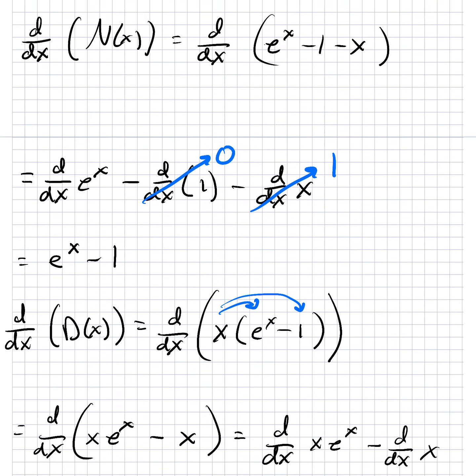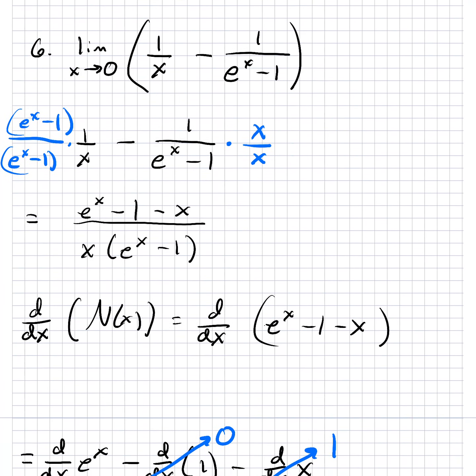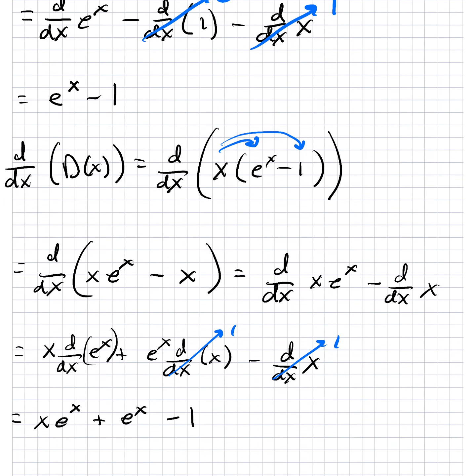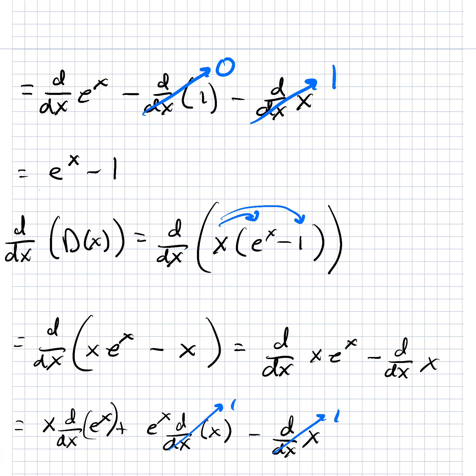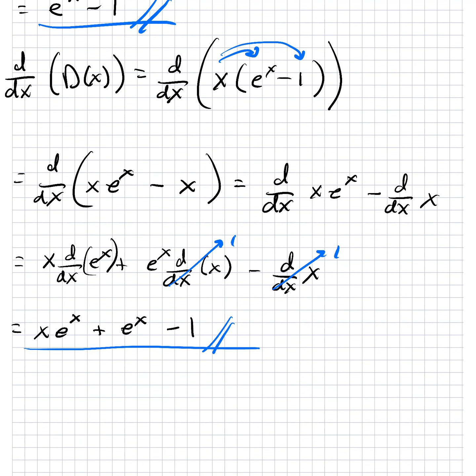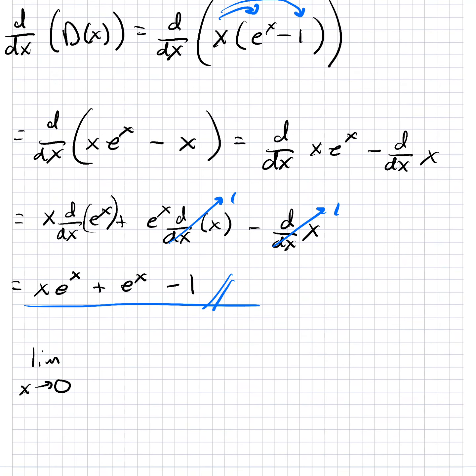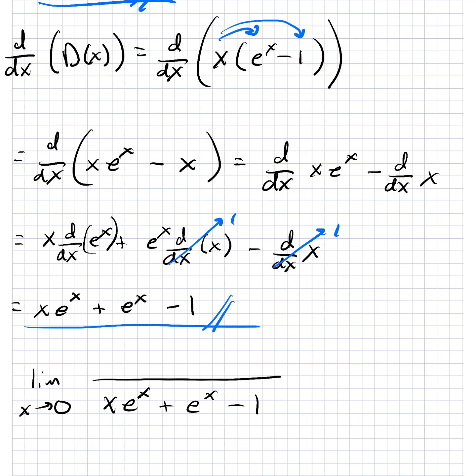So now let's go back. The first one, we got this is one result, and we got this is another, right? So now let's evaluate the limit. So now let's do the limit as x goes to 0 of, the bottom is x e to the x plus e to the x minus 1, and the top is e to the x minus 1, right?